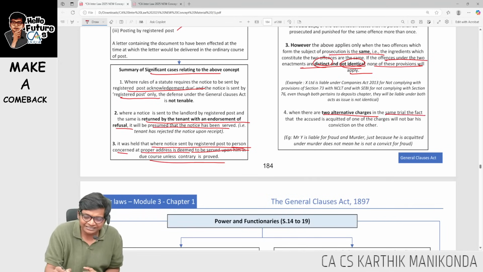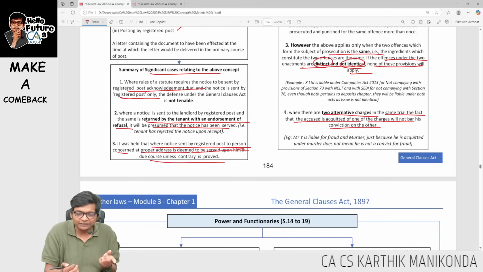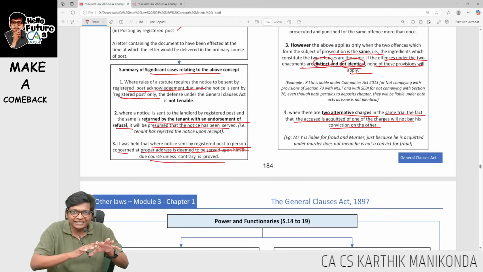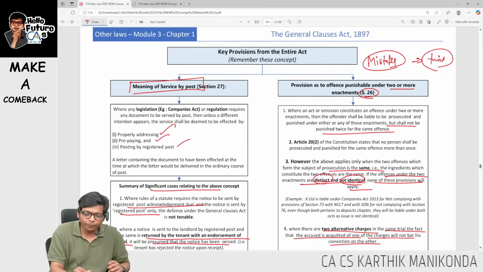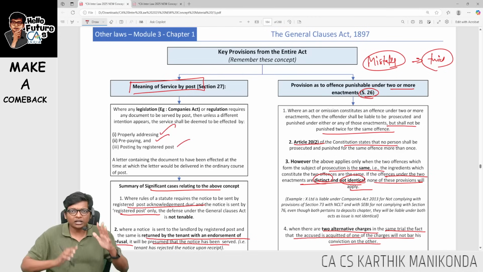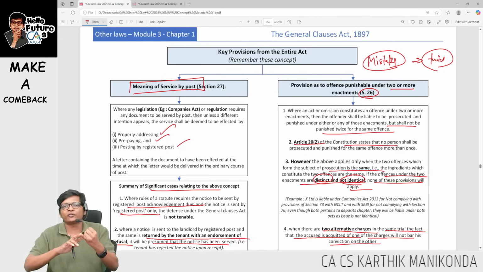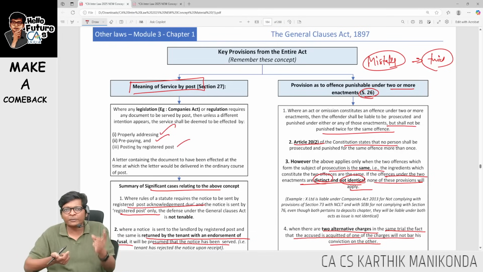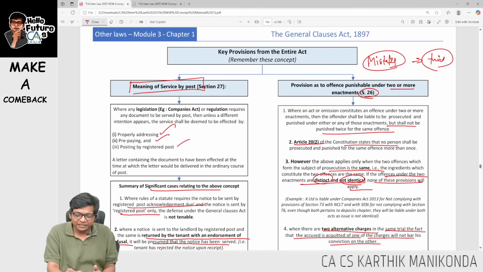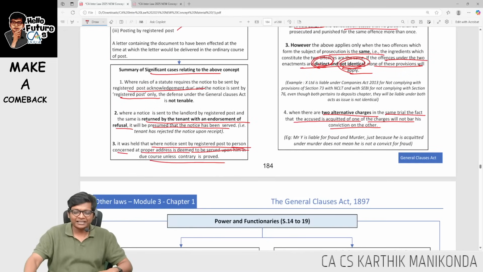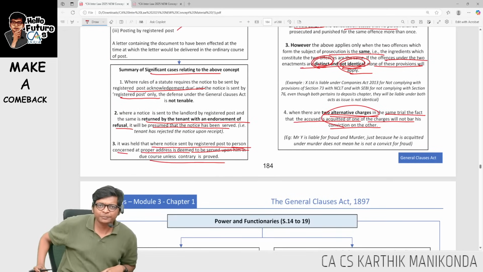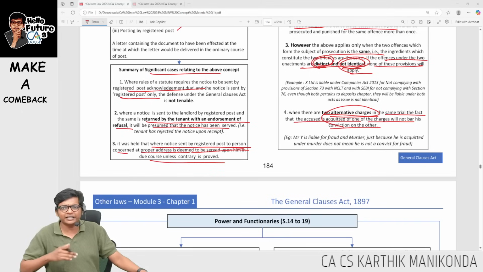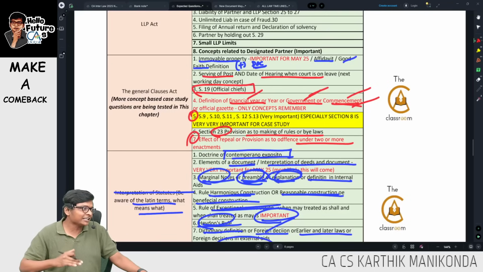So they're trying to say in the same trial, the acquittal of one will not bar conviction of the other. Just because you're innocent in one case, sir, does not mean you're not guilty of the other case. So what is the conclusion of two or more offenses here? First point, Article 20 of the Constitution of India says what, guys? It says you can't be punished twice for the same offense. For the same offense, if two different acts have punishment, like SEBI and Companies Act, court will decide which one to give, but only one punishment. Second, if they are different offenses, distinct and not identical, then this provision will not apply. And lastly, if there are two alternate charges, just because I am innocent in one does not make me innocent of the other one also. Each case has to be proved separately.